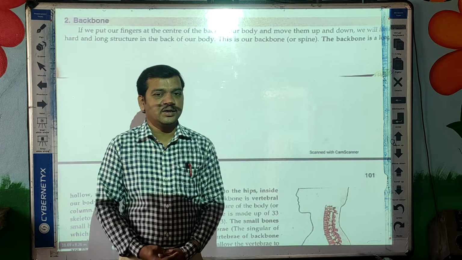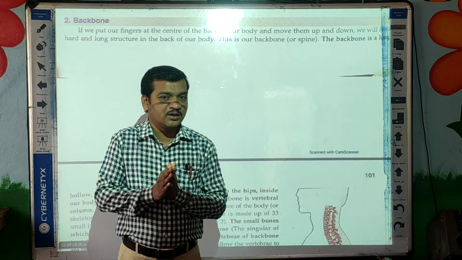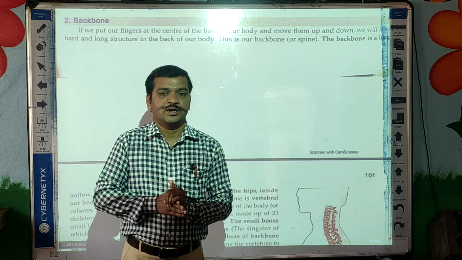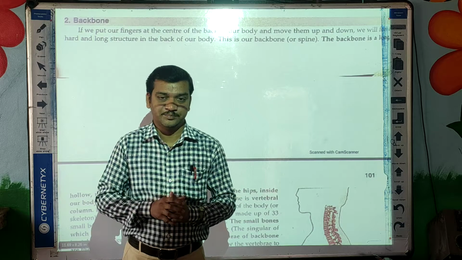Today we are going to learn about the backbone. Do you know what the backbone means? Backbone is also called spine and its scientific name is vertebral column.